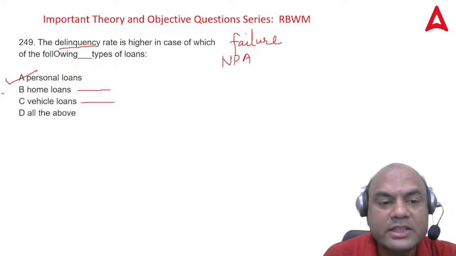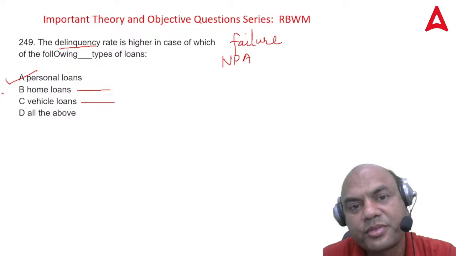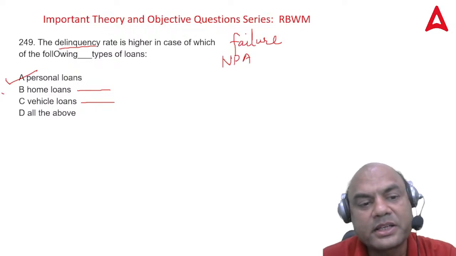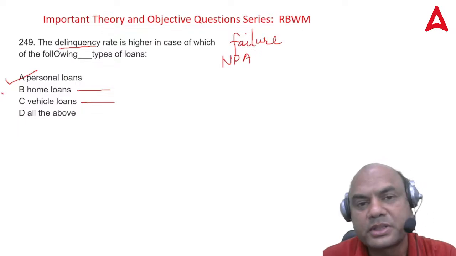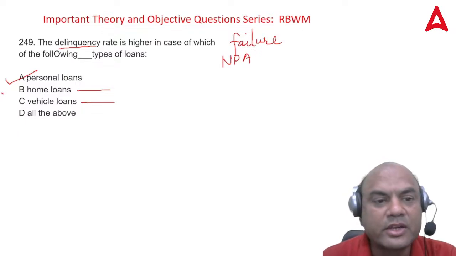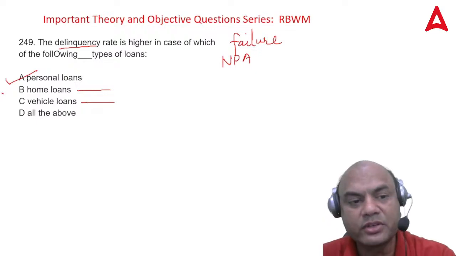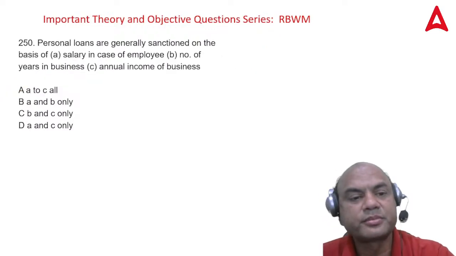In a vehicle loan, the car is gone. In a personal loan, nothing is gone. So the customer is basically free-handed over here. There's nothing to lose for that customer with a personal loan. So that's why the delinquency rate is higher in the case of personal loans.